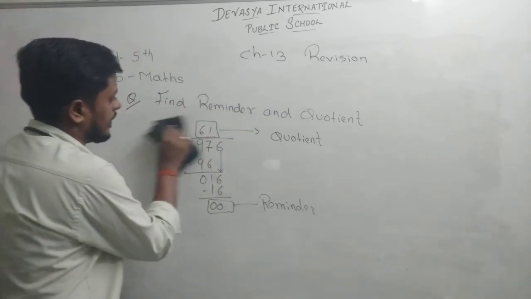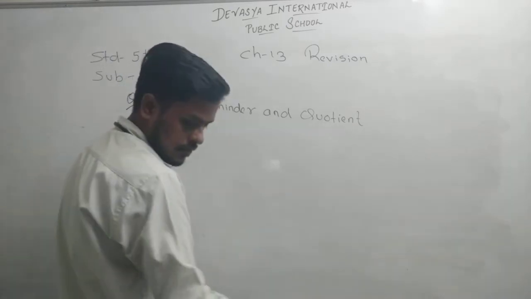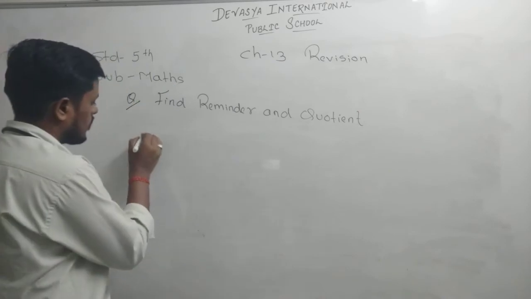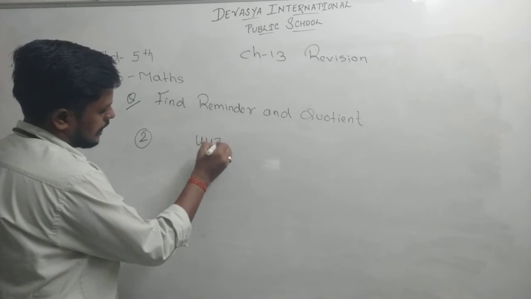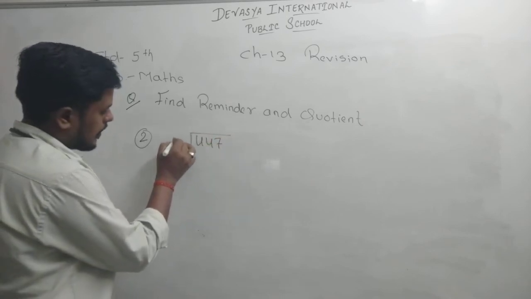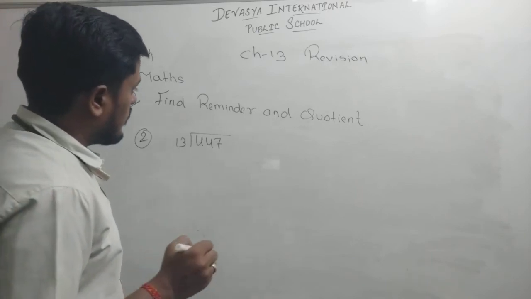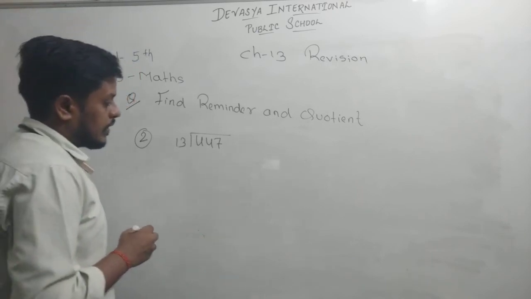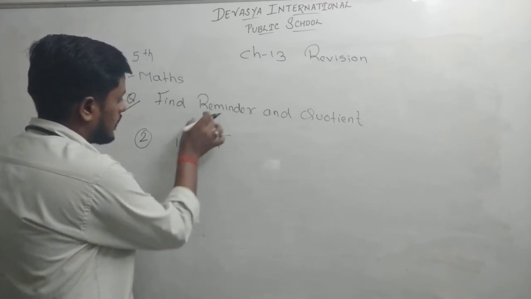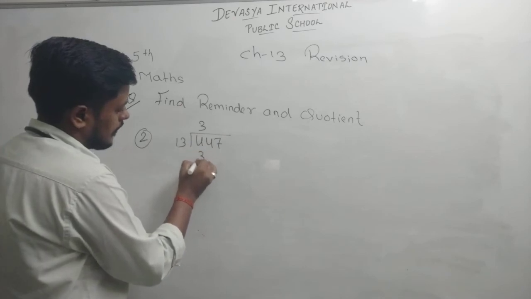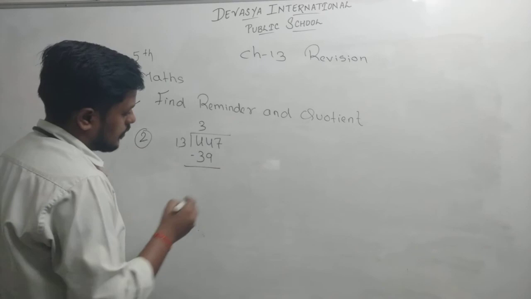One more question will take. 447 is divided by 13. So ये क्वेश्चन है और इसमें हमें क्या पूछा है? फाइंड आउट द रिमाइंडर एंड क्वाड्रेंट. सो 13 was 13, then 13 table you have to read. 13 2 is 26, 13 3 is 39. Clear? So if we will divide the 44 minus 39, okay, we will do.